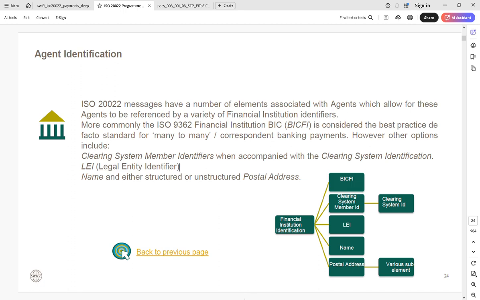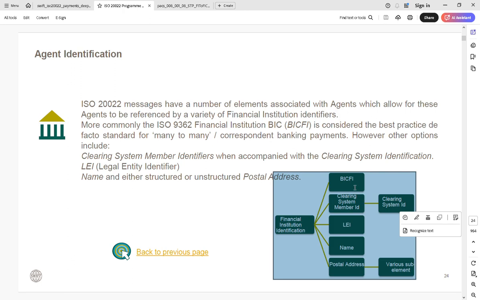I'm going to walk you through it. I have prepared a separate slide for this. What is legal entity identifier? The clearing system member identification is accompanied by the clearing system, legal entity name, and either a structured address. So with LEI, it is used with name or other structured address. In financial institution identification, in that agent there are a total of 5 fields: BIC, clearing system member ID, LEI, name and postal address. Those things have to be clearly mentioned for your financial institution identification.